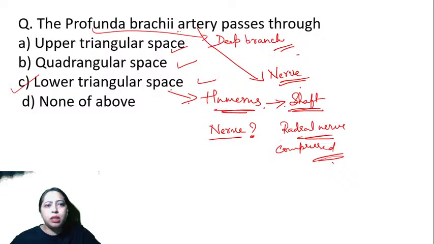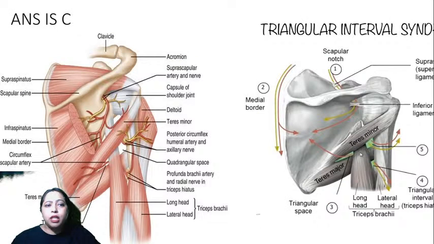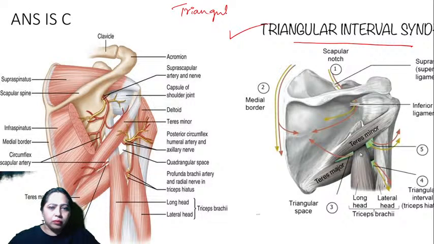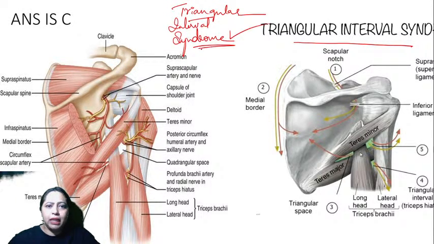It is not just the profunda brachii artery. The radial nerve also sometimes can get compressed in case of aneurysms. So this one is known as triangular interval syndrome. Note it down. I don't think anyone has mentioned this before. It's called triangular interval syndrome.